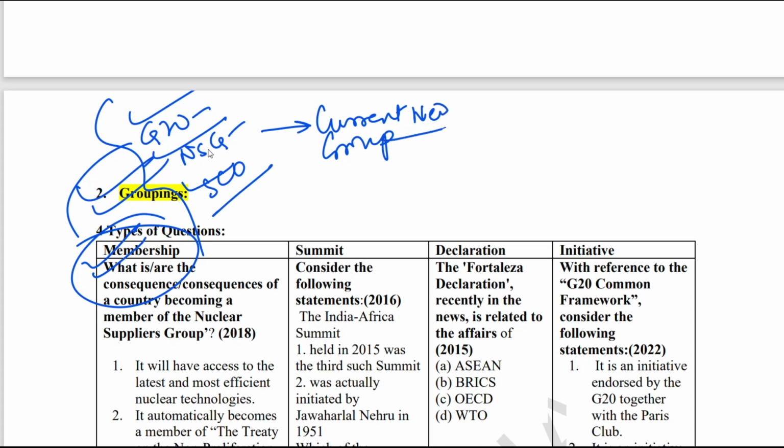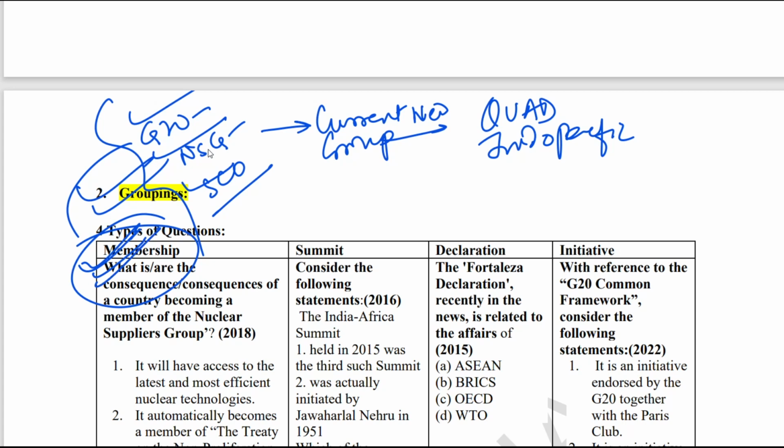For example, in the last 2 years, Quad and Indo-Pacific, many groupings are coming up in the Indo-Pacific. This year there is the Critical Mineral Partnership. Again, a new grouping has come. So whatever grouping has come, first of all, you need to prepare their membership.